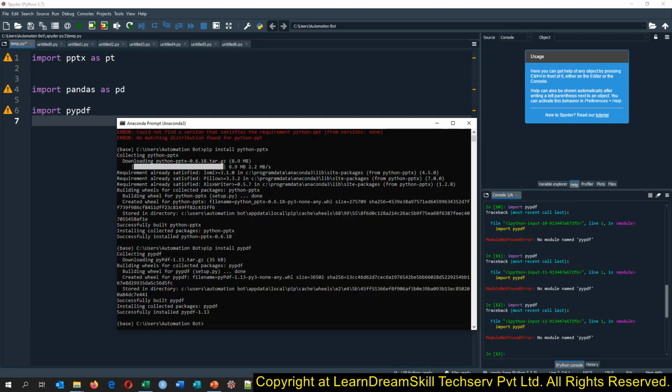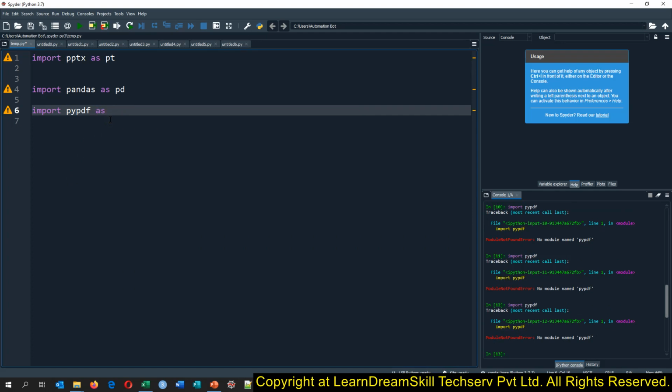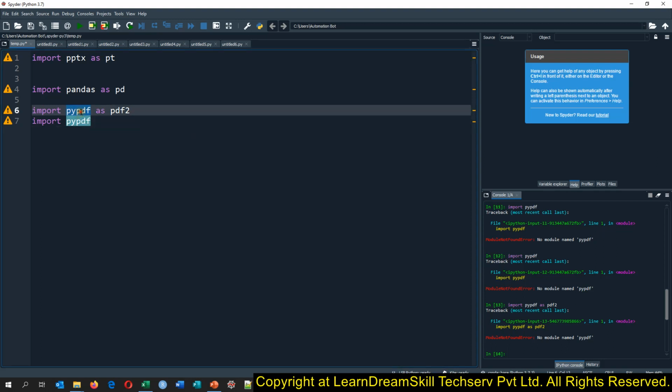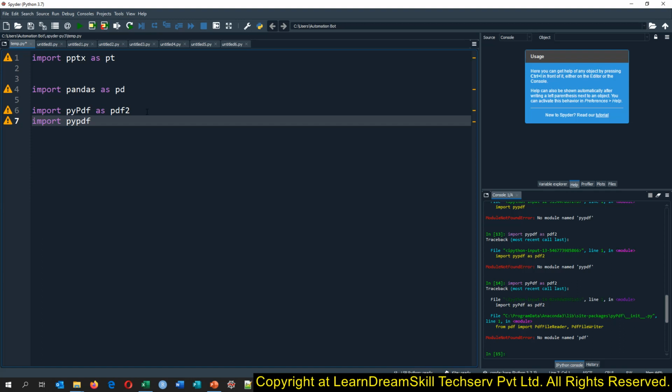So the package has been installed this way as PDF2. Import PYPDF. Okay, so we will have to import this way, PY and capital P. It is just suggesting us the package name. So the name will be with the capital P. And now if I import it, no module.